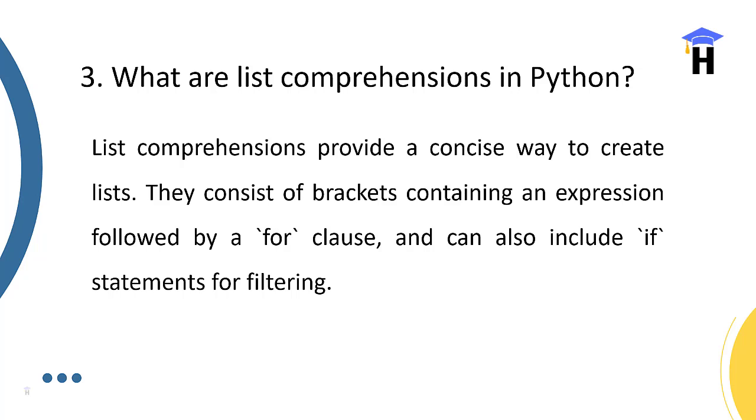What are list comprehensions in Python? List comprehensions provide a concise way to create a list. They consist of brackets containing an expression followed by a for clause, and can also include an if statement for filtering the data, where more combinations of items are added to the list.